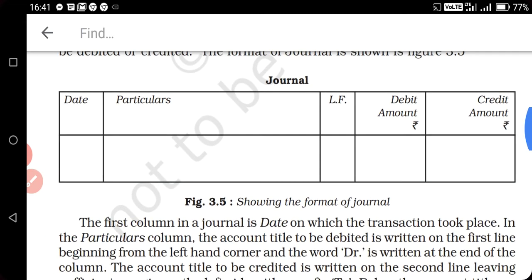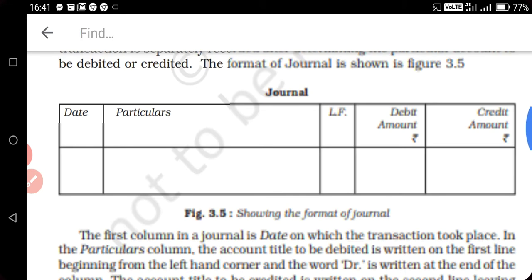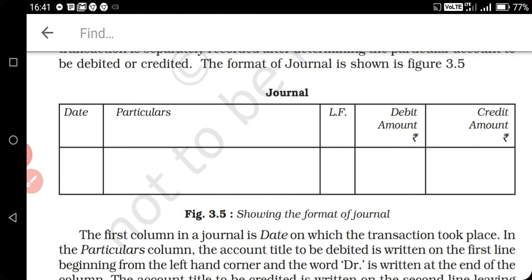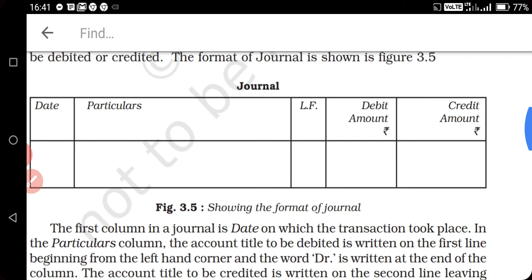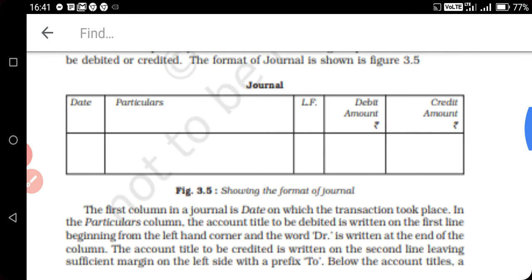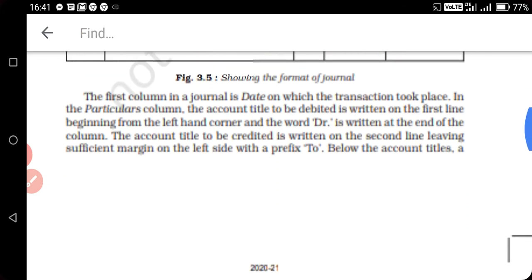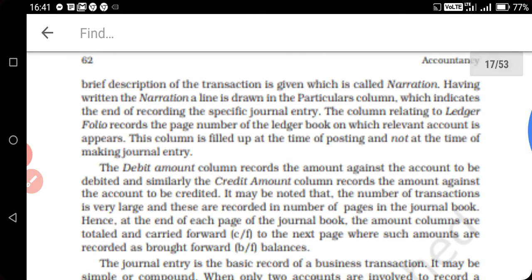In the question, each and every transaction must have the ledger folio number, and the same number we will put in the ledger folio. And the last two columns are for the amount. First column is debit amount, another column is credit amount. So when we pass the journal entry, you will learn how we write the amount in the debit and credit column.